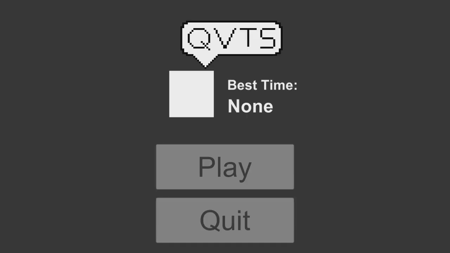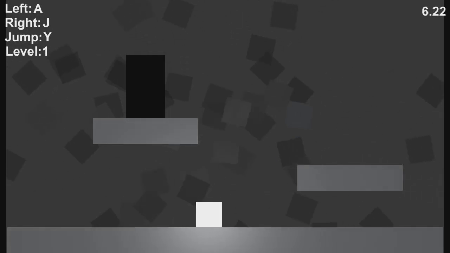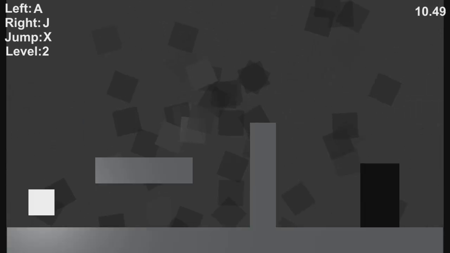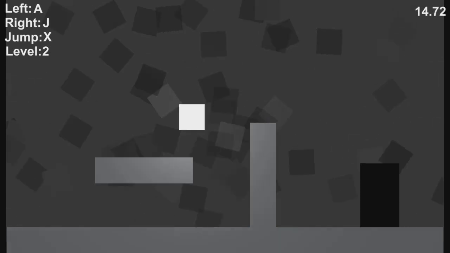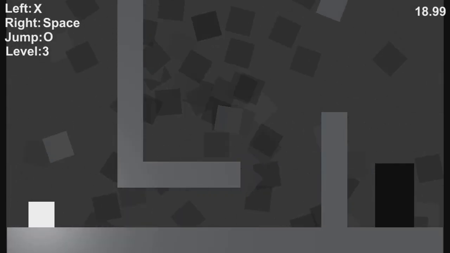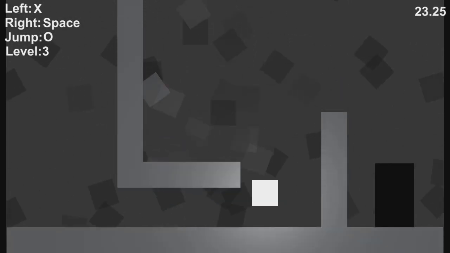Next. We're playing QVTS. My best time is none. Alright, so left is... Right is J. Jump is Y. These are weird controls. Cool, shift. Oh no, jump is X. I think that's the point. It's procedurally generating the controls. And then right is space. Okay, that's fine. Jump is O.